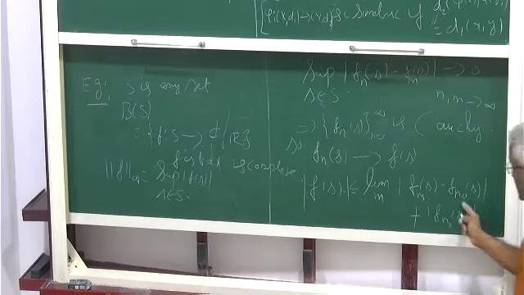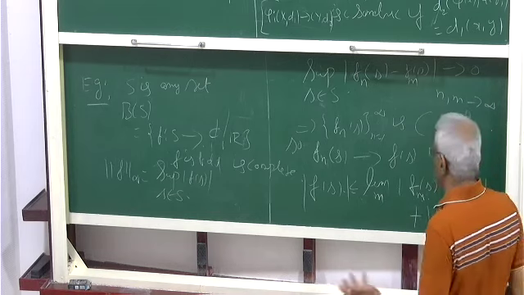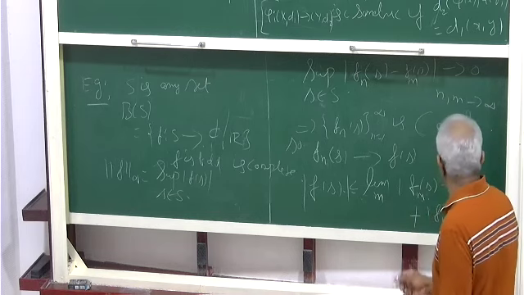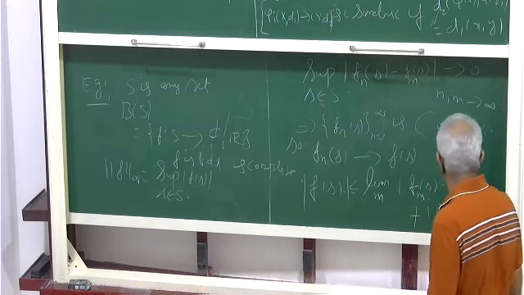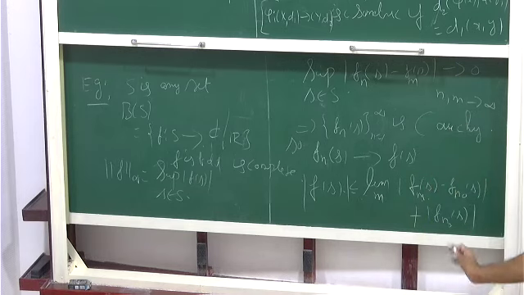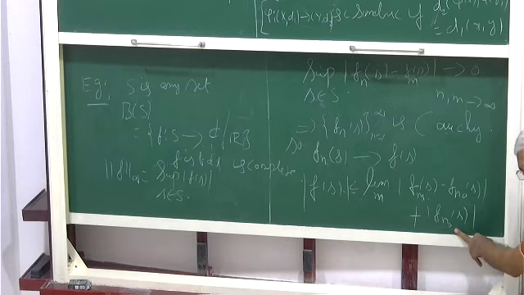Now, after some n naught, or you can keep it n, it doesn't matter. We fix an n naught. This Fn naught is a bounded function, so there will exist an m for this.